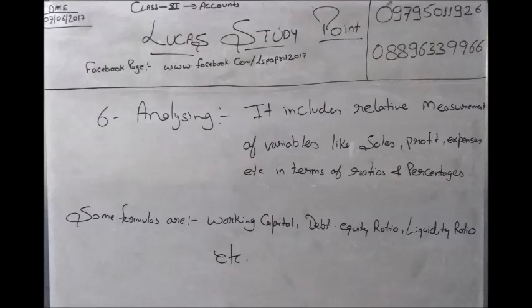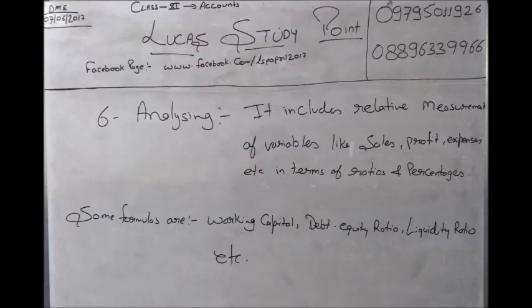Sixth step, analyzing. In analyzing we make some reports like sales report, purchase report, percent of gross profit over sales or percent of net profit over sales, our debt ratio, and our working capital. This is all calculated on the basis of some formulas which we use in the analyzing process.